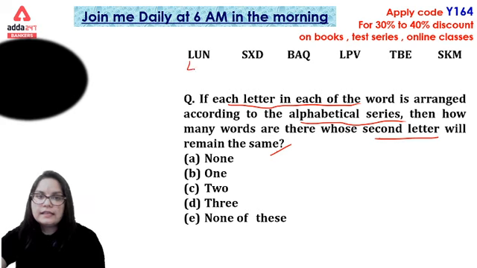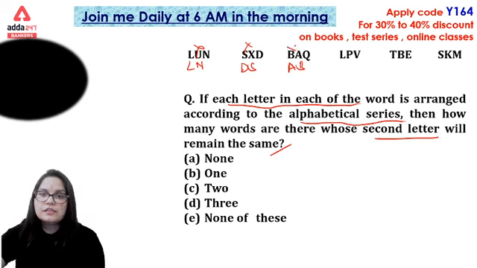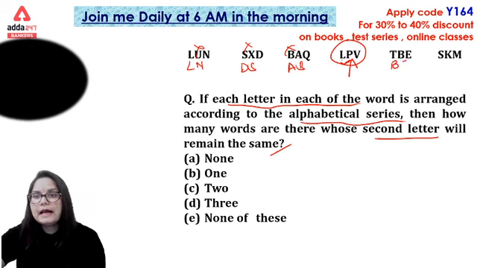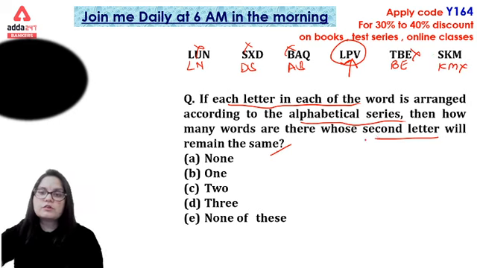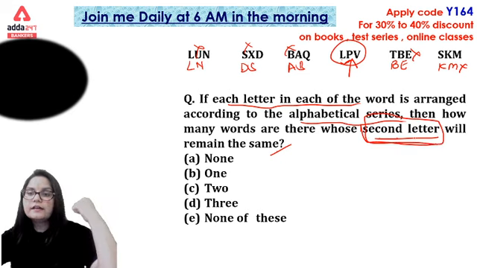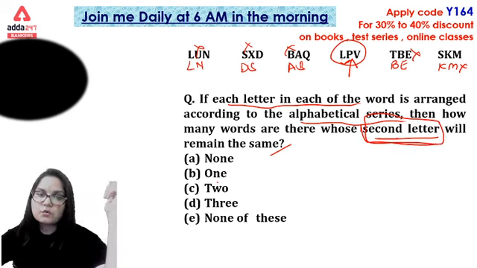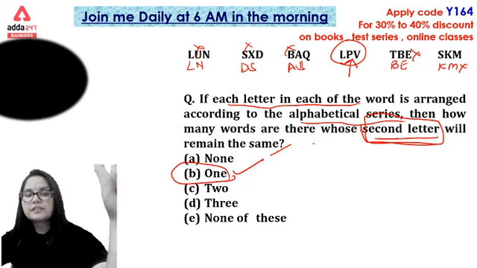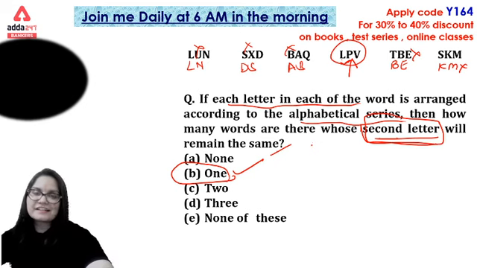Alphabetical order, L and N not included, D, S not included, A and B not included, L and P, yes of course P will be the right answer, B and E not included, K and M not included, because we have to focus on the second letter as it is given over here. So we can find there is only one, that is LPV. So we have one in option B. B option will be the right answer for this question.